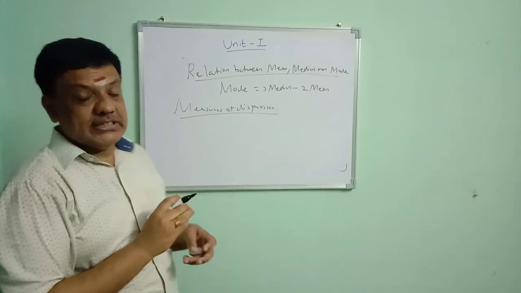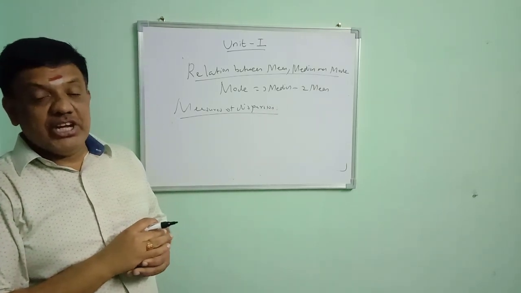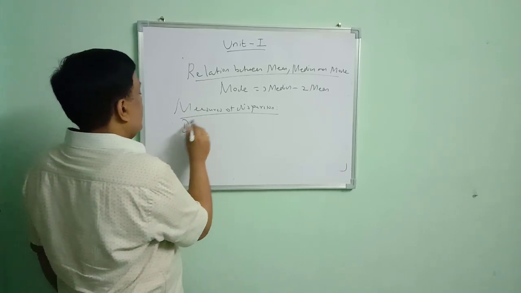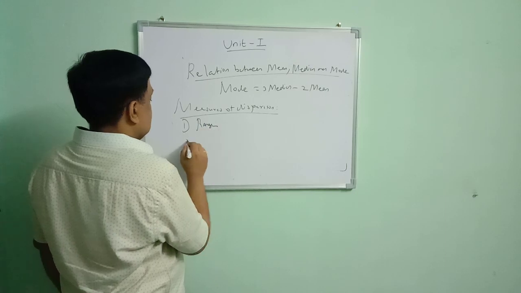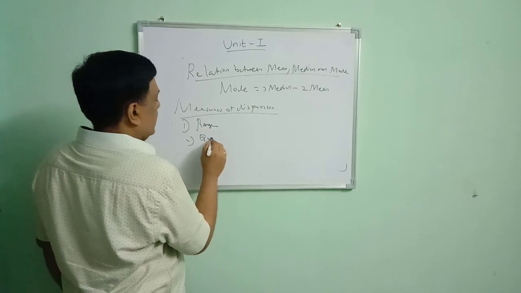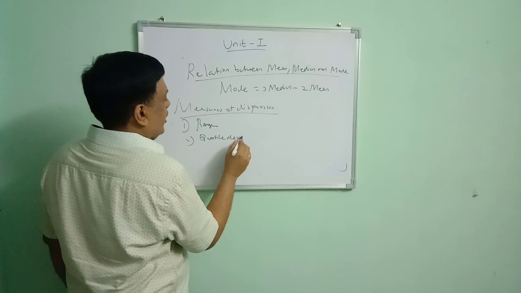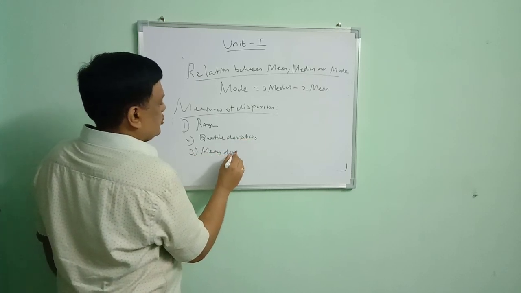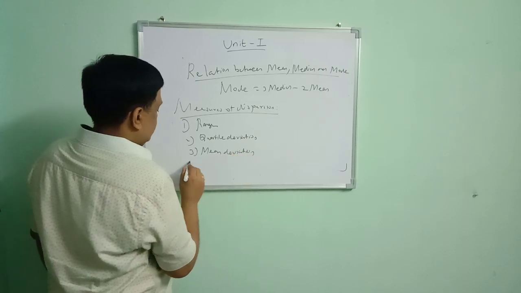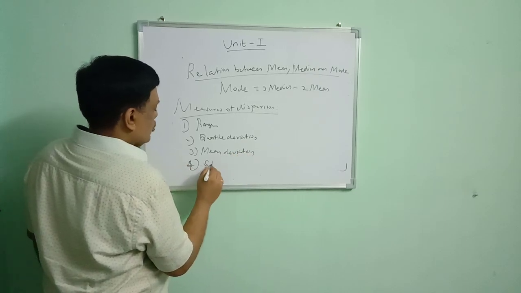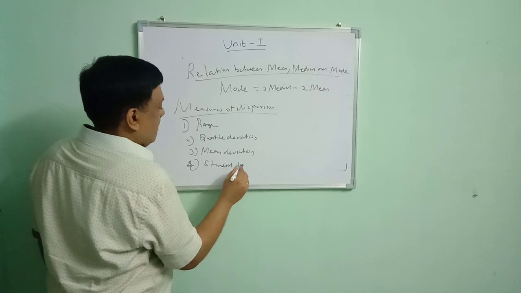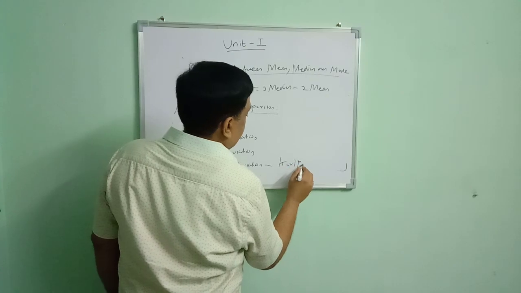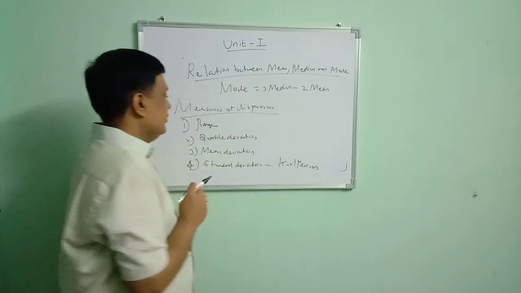Measures of dispersion, another statistical concept used to find the deviation of the individual measures from the measures of central tendency. There are 4 important measures: range, second one quartile deviation, third one mean deviation, last one standard deviation. These are the 4 important measures of dispersion. Standard deviation was invented by Karl Pearson.